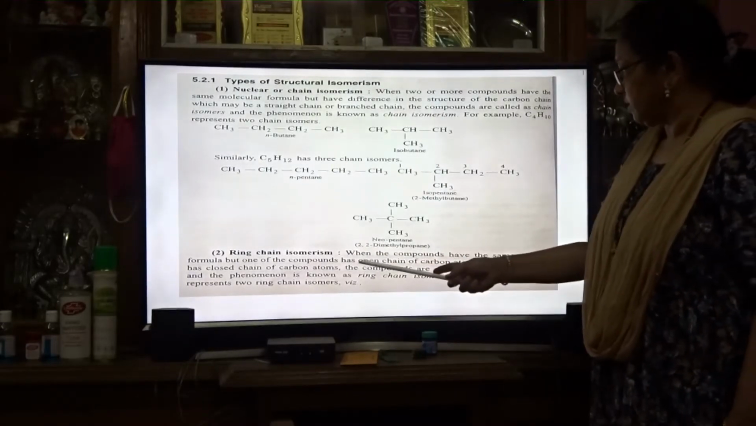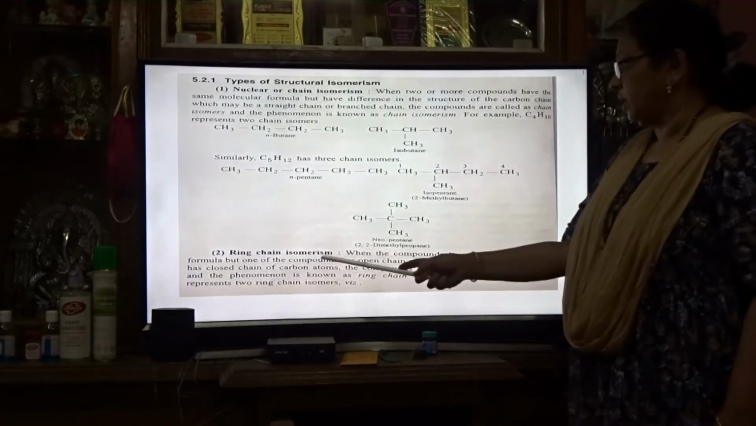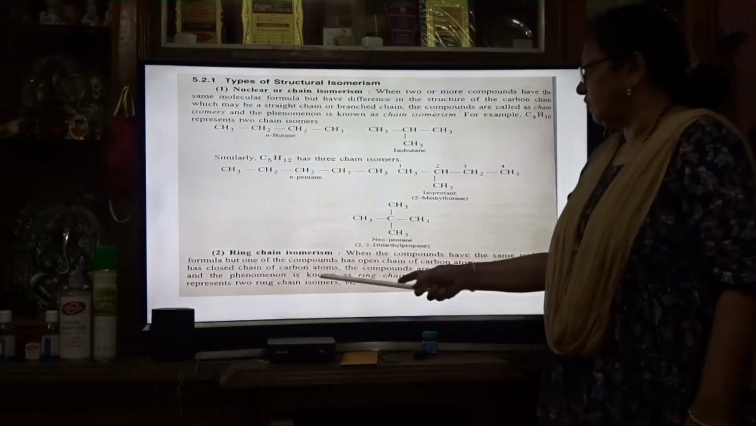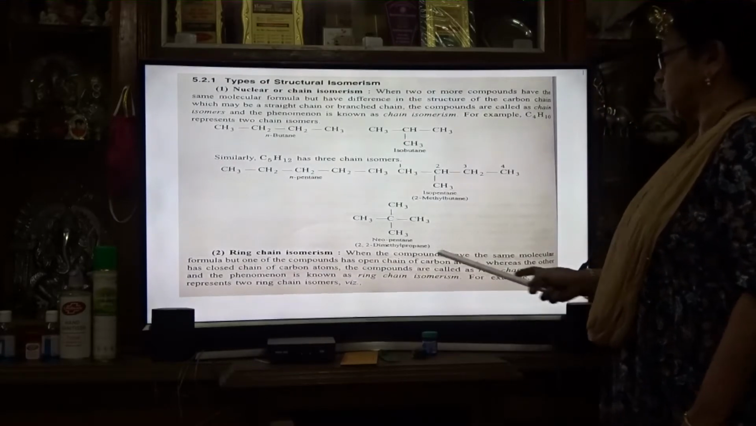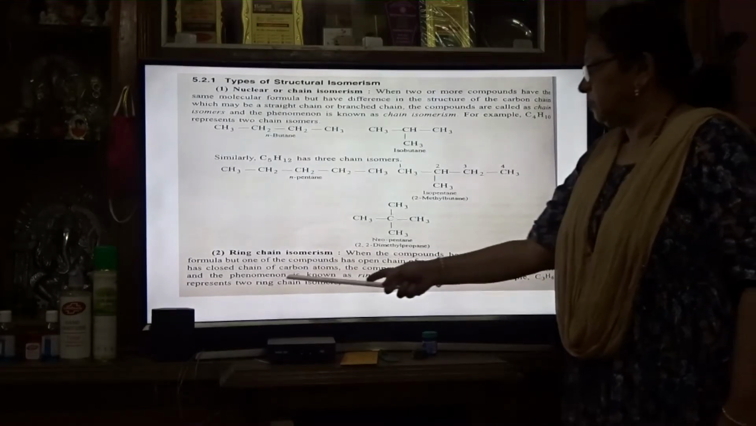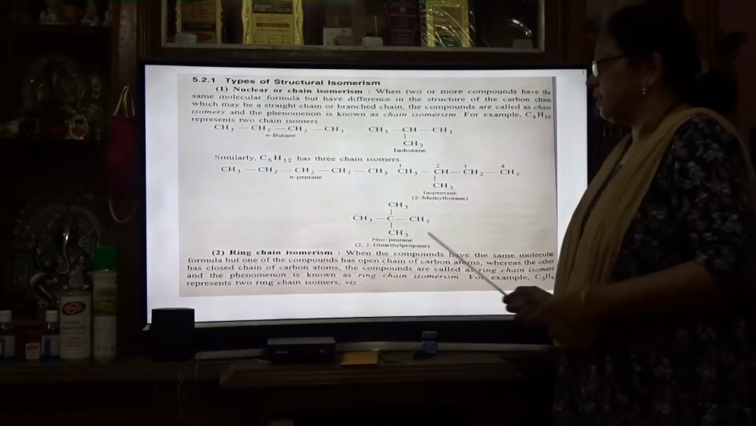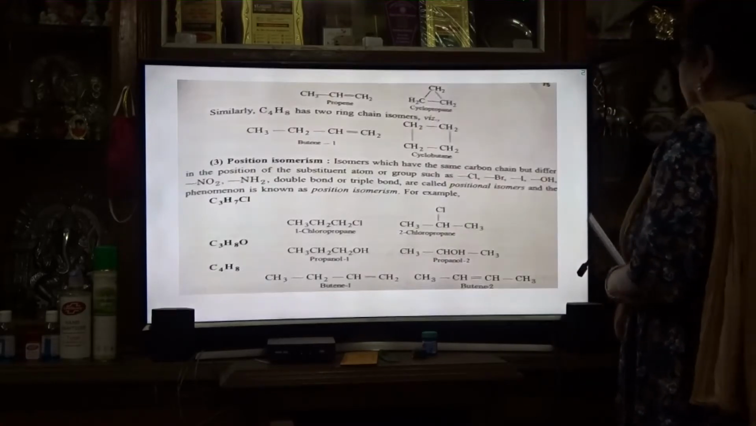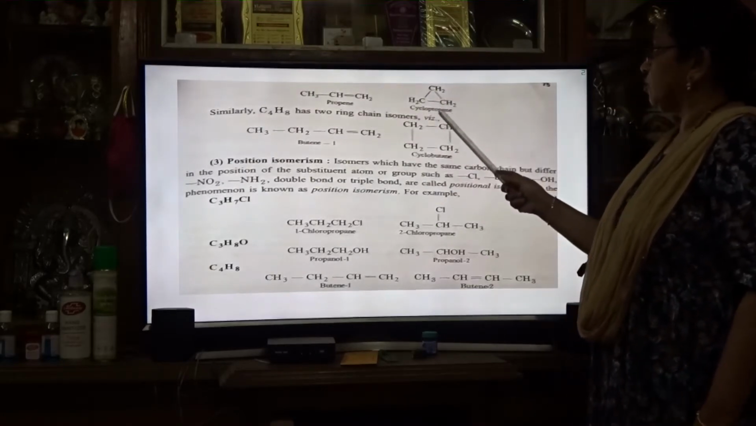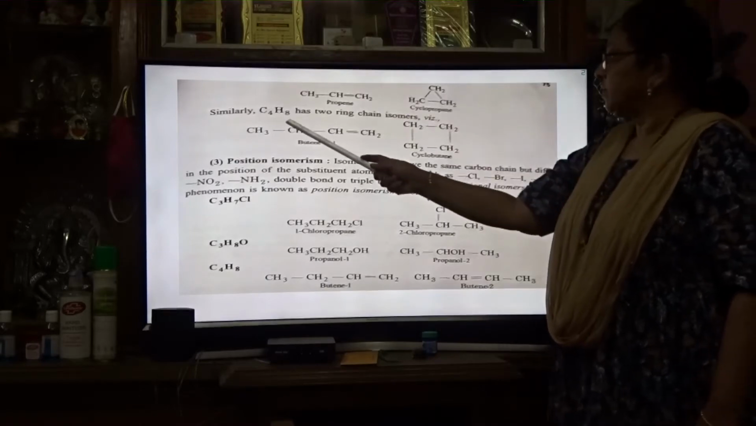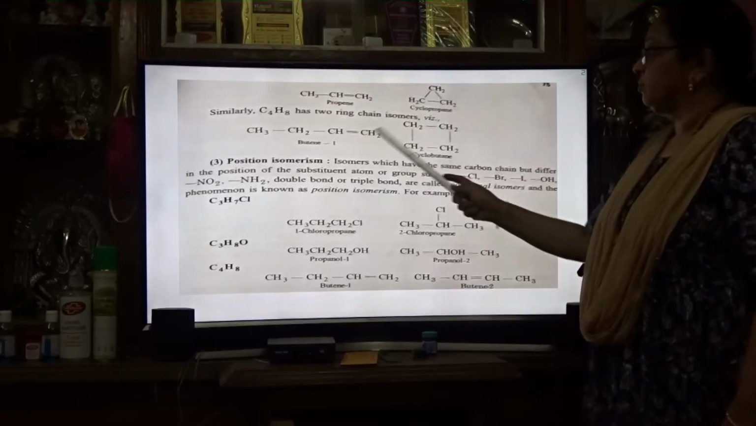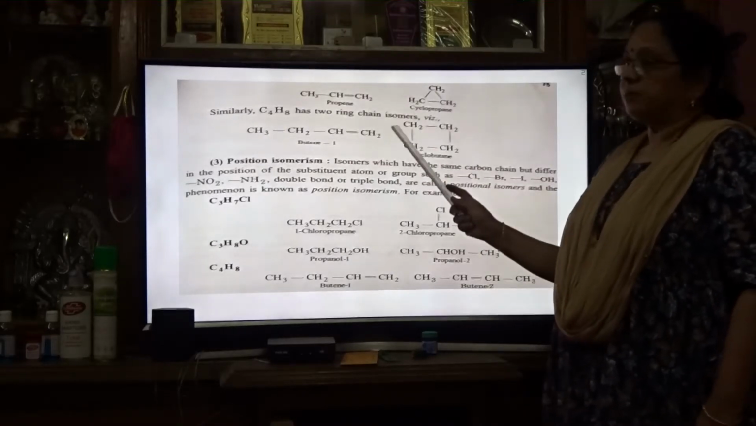Then ring chain isomerism. When compounds have the same molecular formula but one compound has an open chain of carbon atoms whereas the other has a closed chain of carbon atoms, the compounds are called ring chain isomers. The phenomenon is known as ring chain isomerism. For example, C3H6 represents two ring chain isomers, propene and cyclopropane. Both have the same molecular formula. Similarly, C4H8 has two ring chain isomers, butene-1 and cyclobutane. Both have the same number of carbon atoms and the same number of hydrogen atoms.